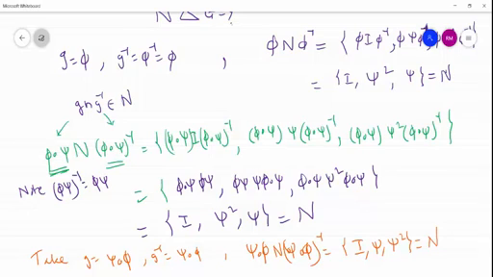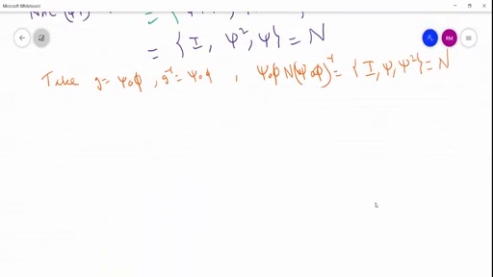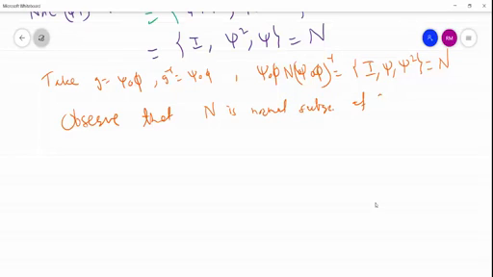So in short, if you do like this for all elements, then we come to the conclusion that, observe that N is a normal subgroup of G, which is denoted by N is normal in G.